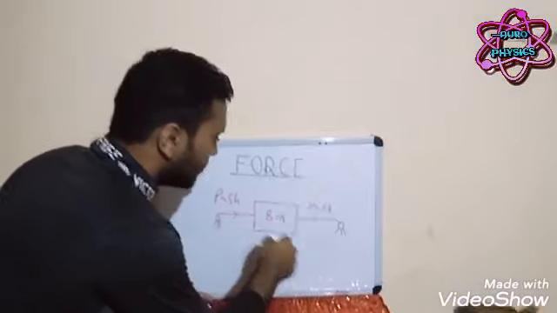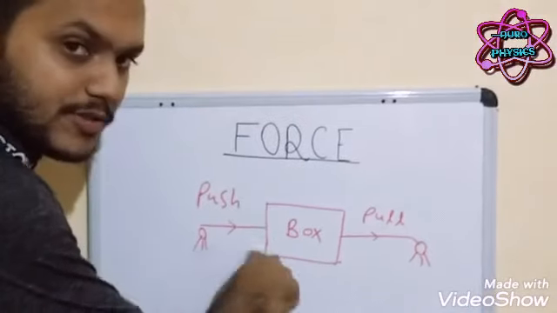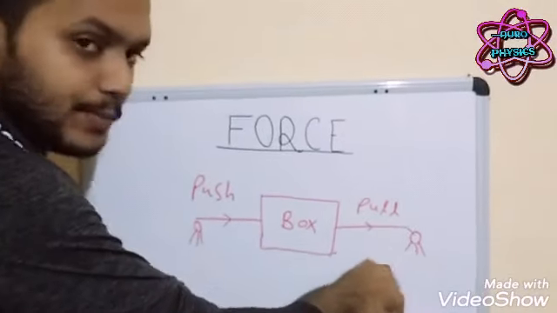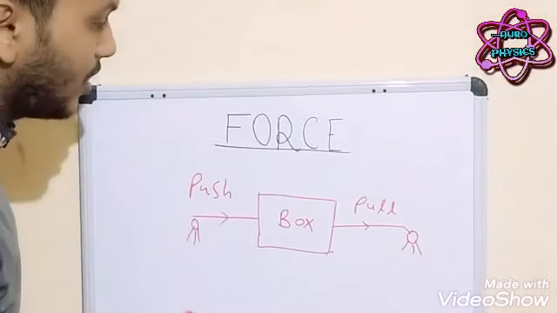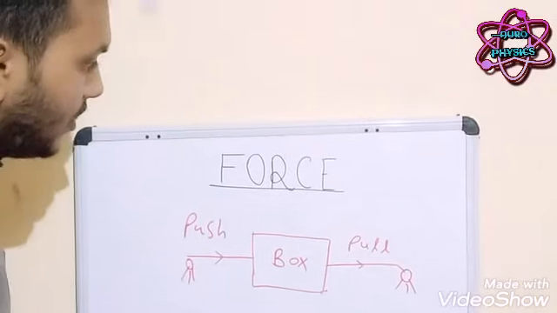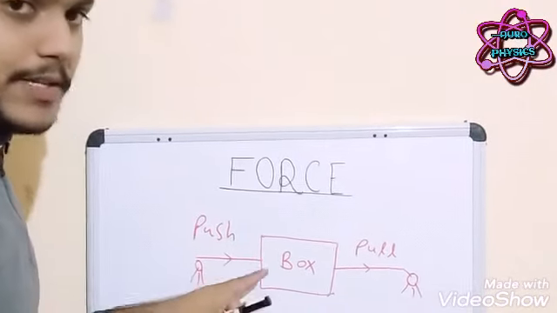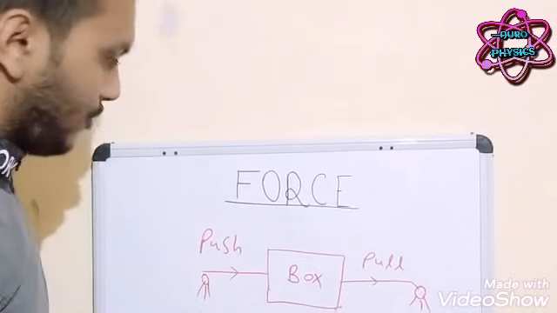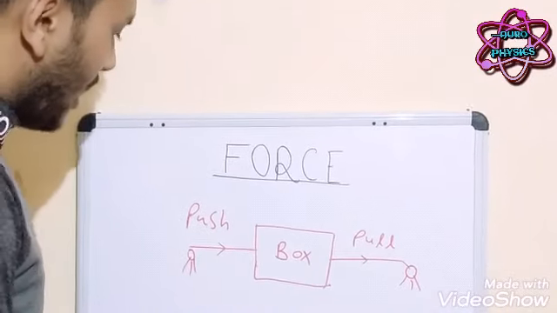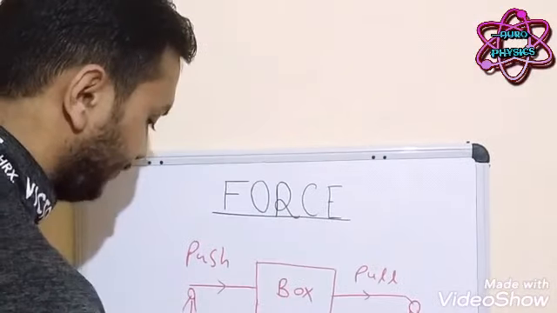So this is an object, a box. One man is pushing and another man is pulling the same box. Due to push and pull, a force is produced. So it is basically a contact force. So how is force related to work?